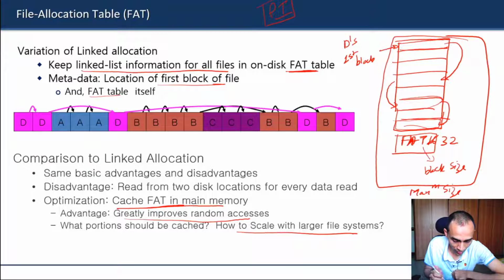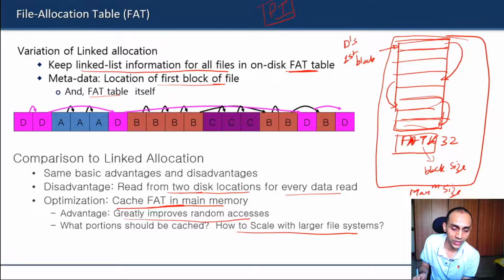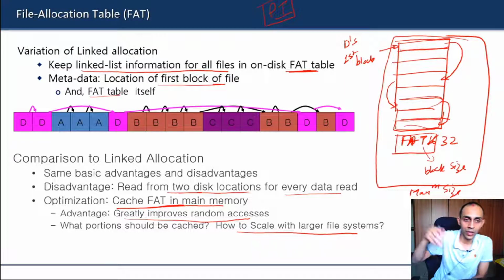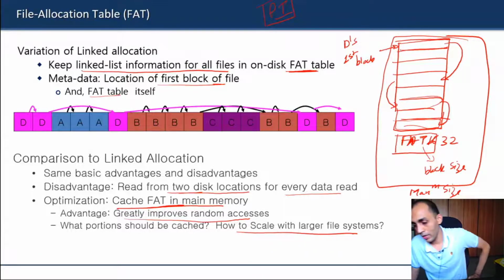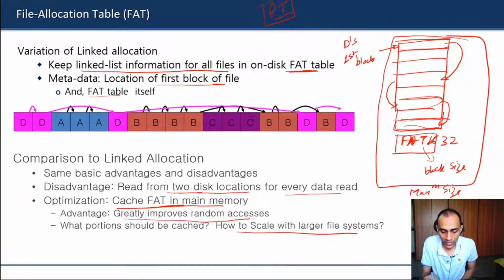If you cannot cache it, then you have to do two disk accesses for every data read. First you read the FAT table from the disk, and then you find the actual content, just like earlier we first read the page table entry and then the actual page. The same thing happens here, but if you are able to cache the FAT table in main memory, then it's good enough.